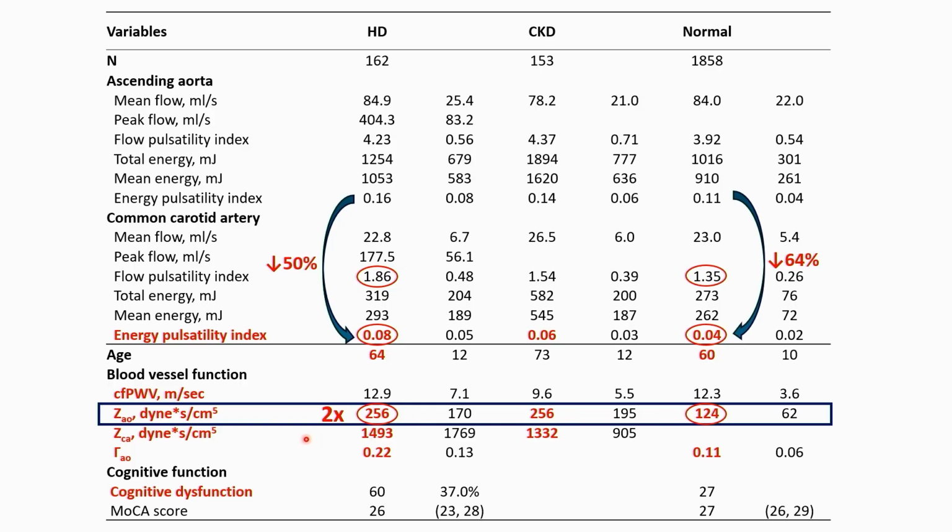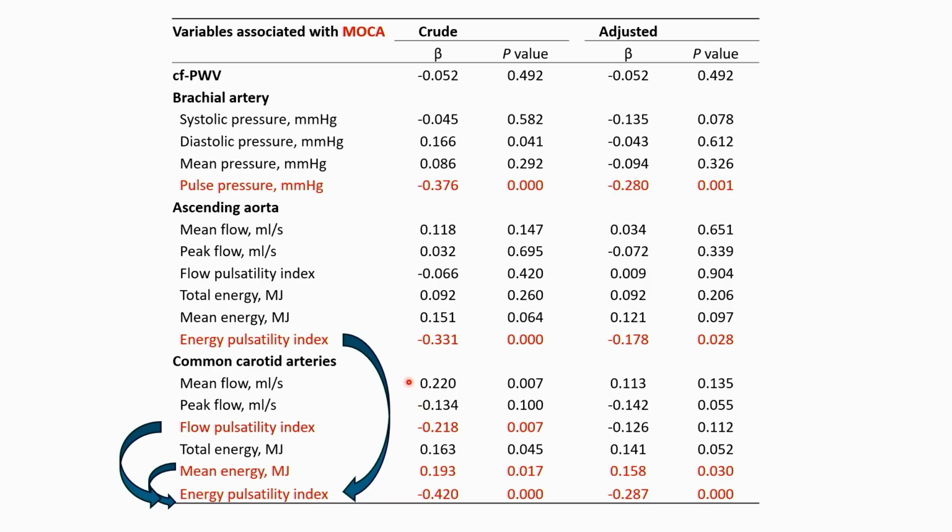But for the carotid impedance and CAPW, they are increased, but the extent of the increase is not as high as the proximal aortic stiffness, which means that in HD subjects, the proximal aorta is stiffened more than the whole arterial system. And as you can see in this association analysis, of all hemodynamic parameters, the pulse pressure, energy pulsatility index, and are significant associates in a multivariate model with MoCA score.